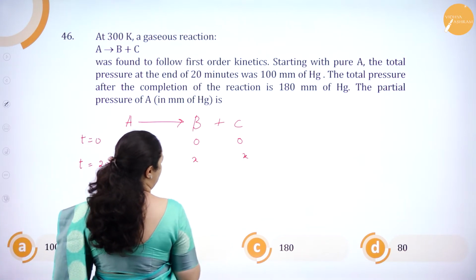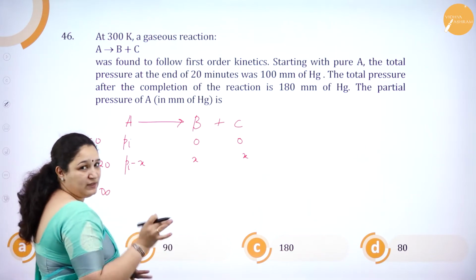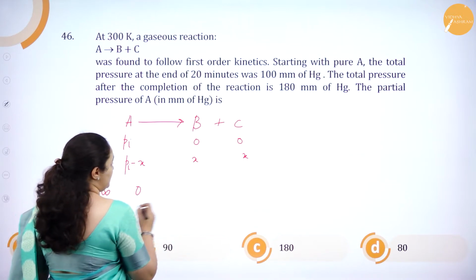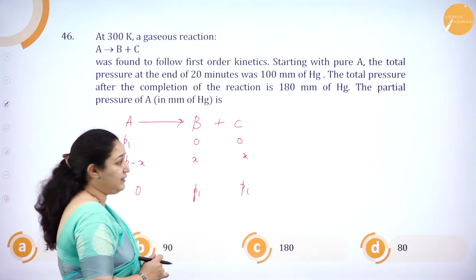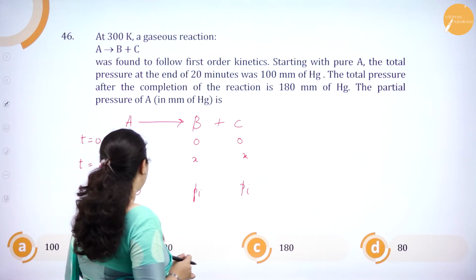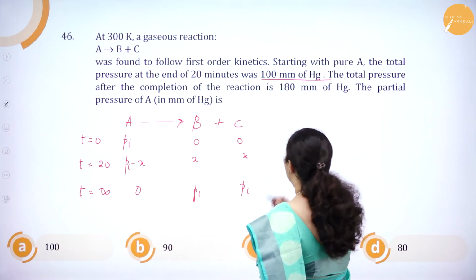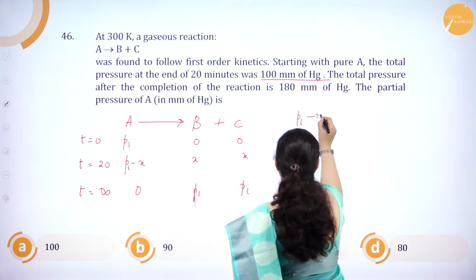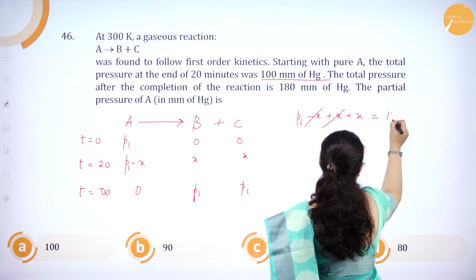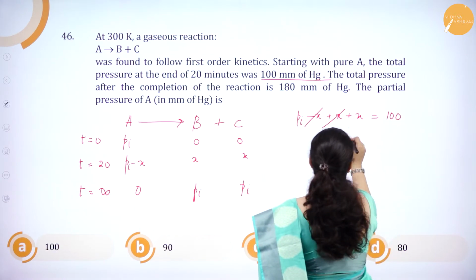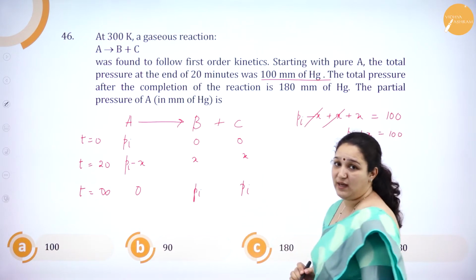So X and X. Then at t equals infinity, that is, after the completion of reaction, here this is 0, this is Pi and this is Pi, because completely it has reacted to B and C. So what exactly will I get? At 20 minutes, the pressure was 100. So Pi minus X plus X plus X, the minus X and plus X get cancelled, is equal to 100. So I get Pi plus X is equal to 100. This is one equation I can get.